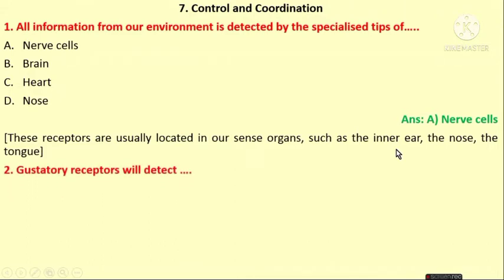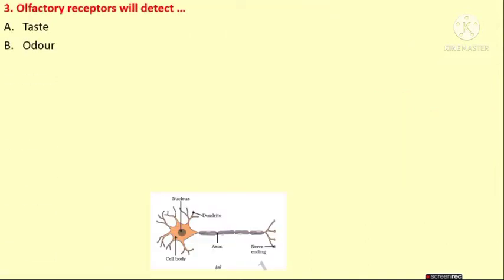Gustatory receptors will detect taste, odor, light, or none of the above. The gustatory receptors will detect what? The taste. Next, olfactory receptors will detect taste, odor, light, or none of the above. The answer is they detect odor, or smell.